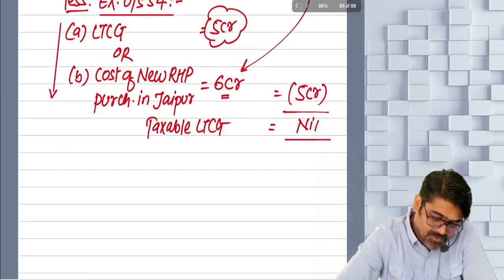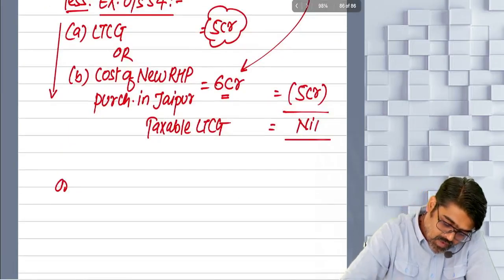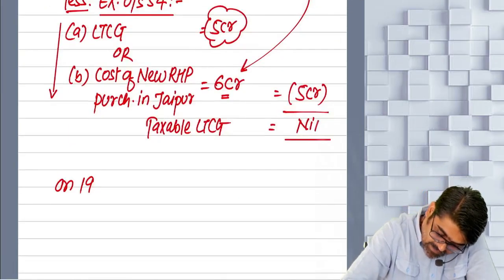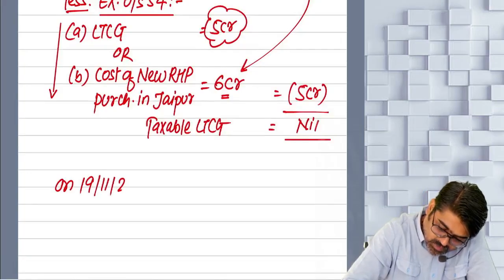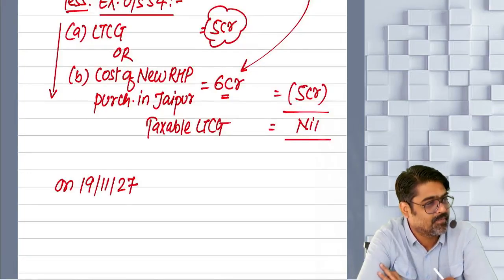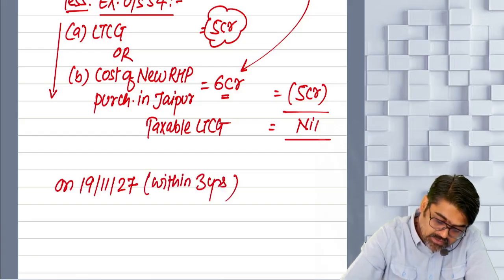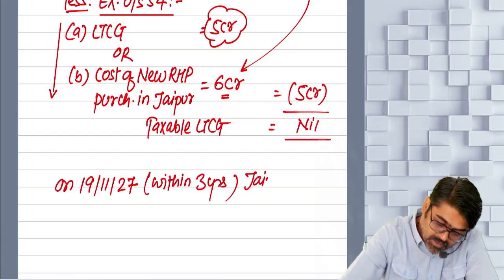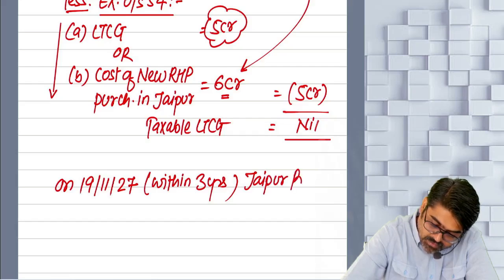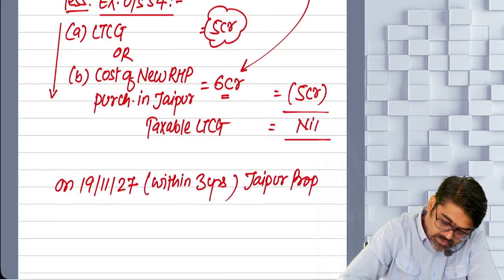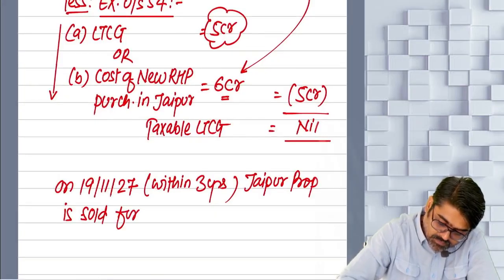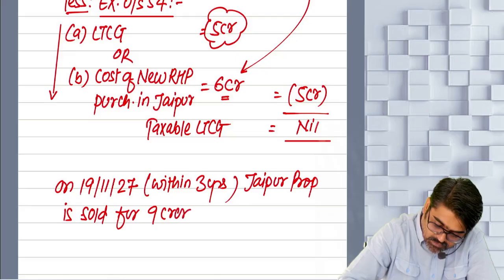What if on 19th of November 2027, meaning within 3 years, the Jaipur property is sold for 9 crores?